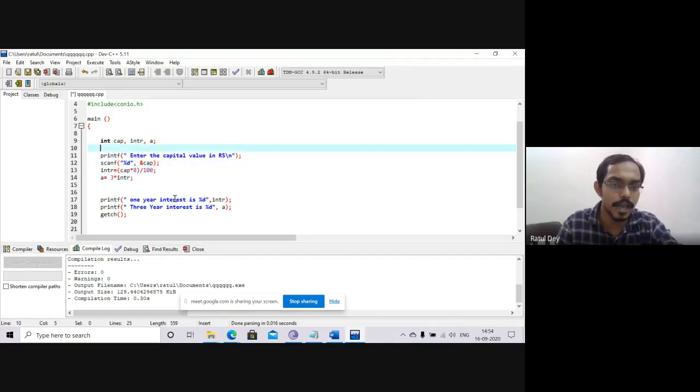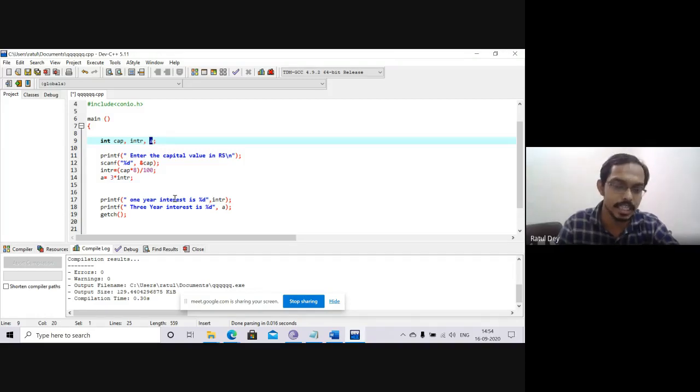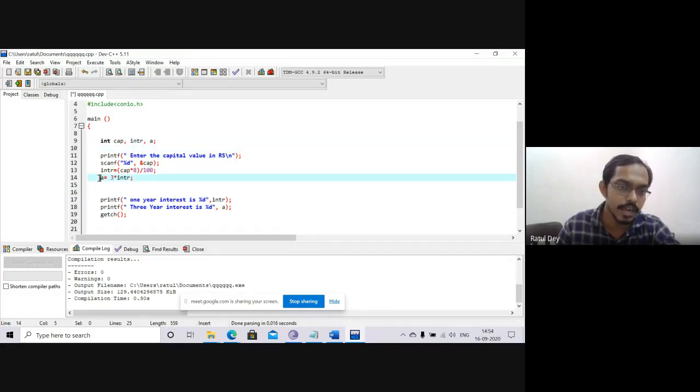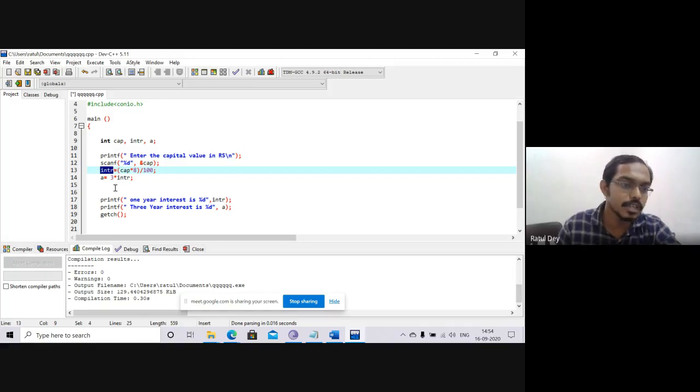So we choose one value as an integer, a. You can write anything. Suppose you are writing the 3 years interest, so I write a in the integer part. You can see here in this part. After that, whatever interest comes in the 1 year is stored in INTR, and now the 3 years interest is just multiplied by 3. So we can say a equals 3 multiply INTR. Yes, Ankita?